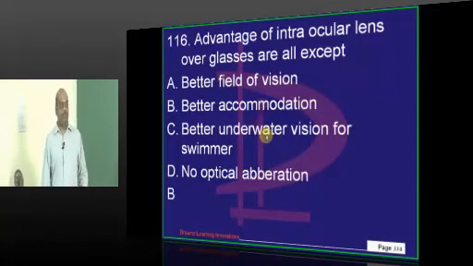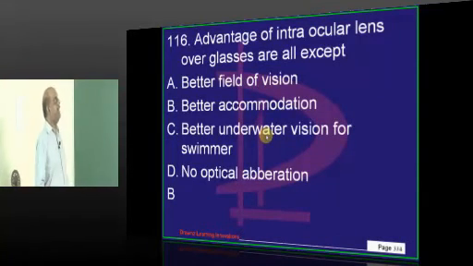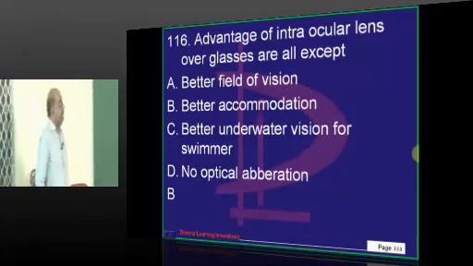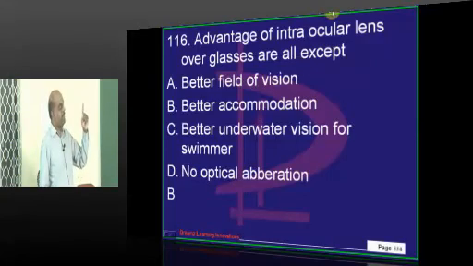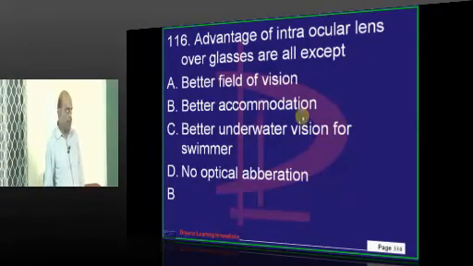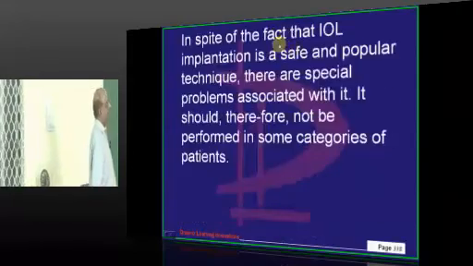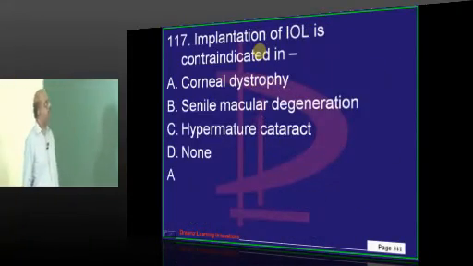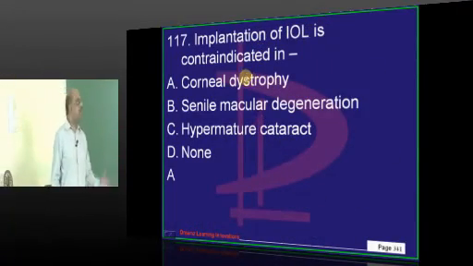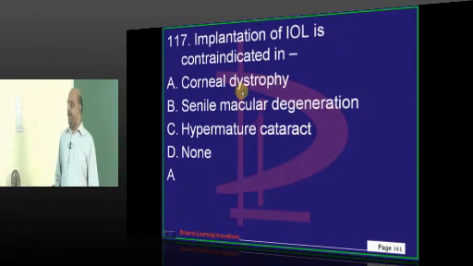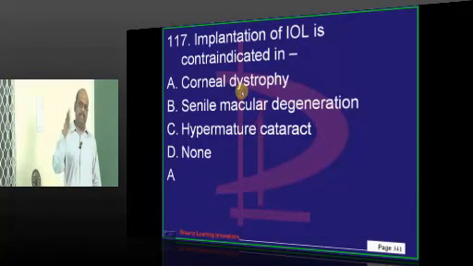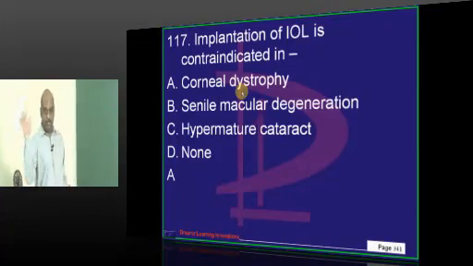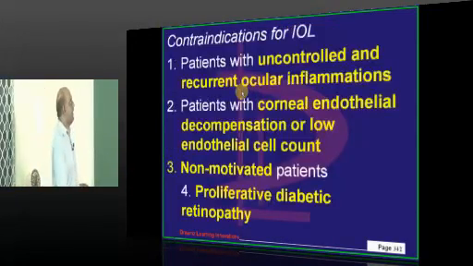Intraocular lens compared to glasses, what are the advantages? Field of vision is better, underwater vision is better, no optical aberration if it is IOL instead of glasses. They are all definite advantages. Now, doctor, where is IOL implantation contraindicated? If the corneal cellular reserve is less, like in corneal dystrophy, you don't implant an IOL, is what needs to be remembered.